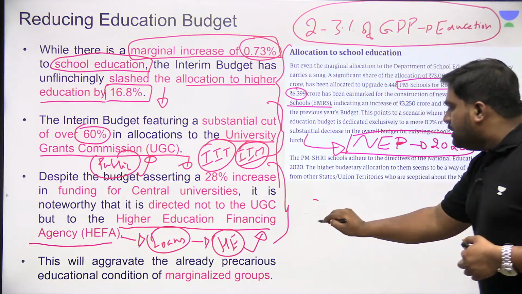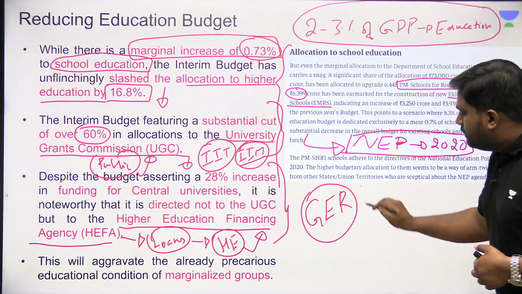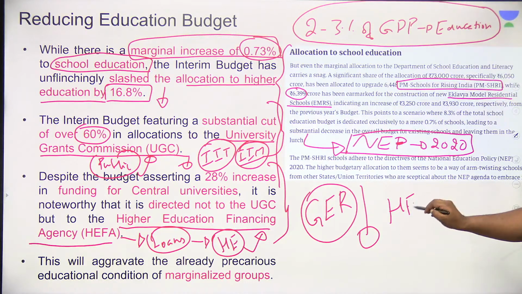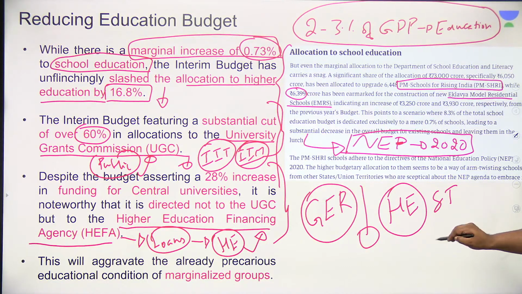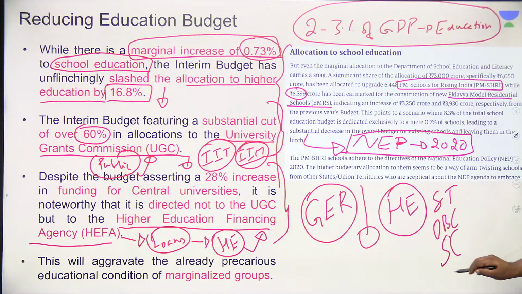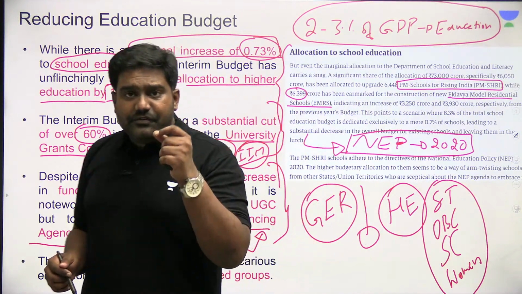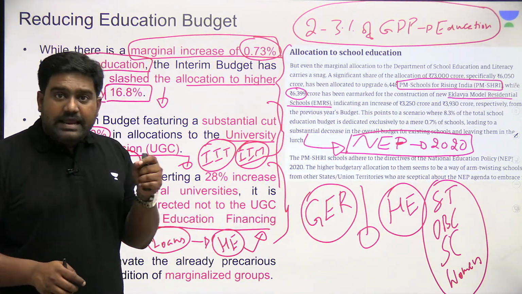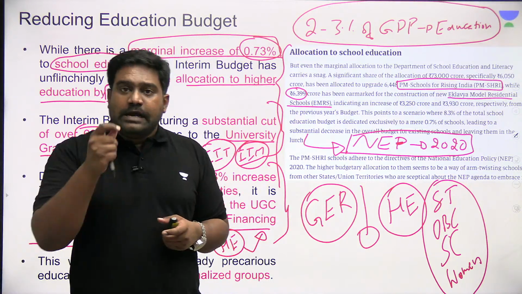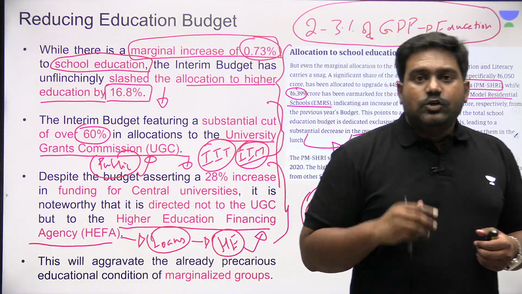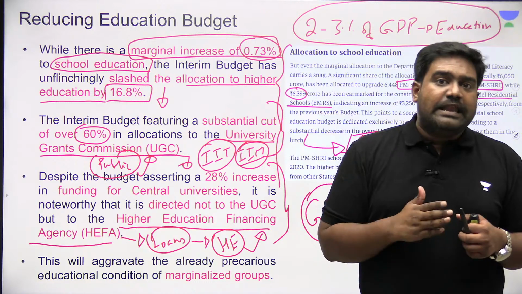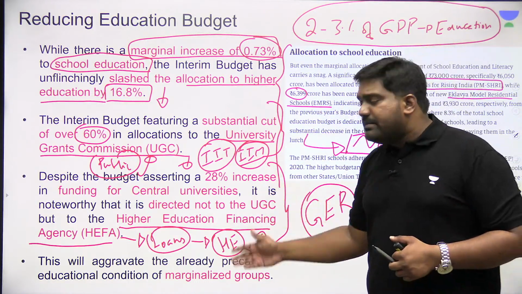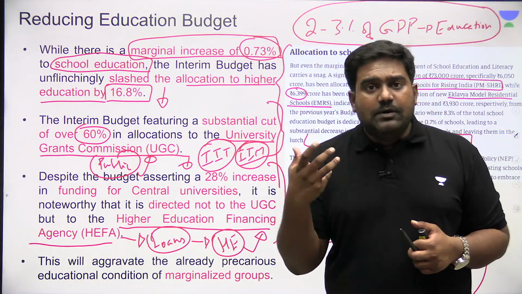The writer is talking about the gross enrollment ratio, which is already falling in our higher education sector. If you look at weaker sections like scheduled tribes, OBC communities, scheduled castes, and even the enrollment of women in higher education, there is a significant decline in their enrollment ratio. In many cases, it's because they are not able to afford the higher cost of education. To study in elite engineering and medical colleges, to opt for higher education in India, it has become very expensive, and families from marginalized and weaker sections are not able to afford that.